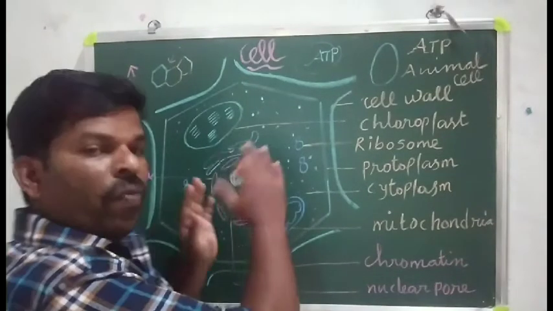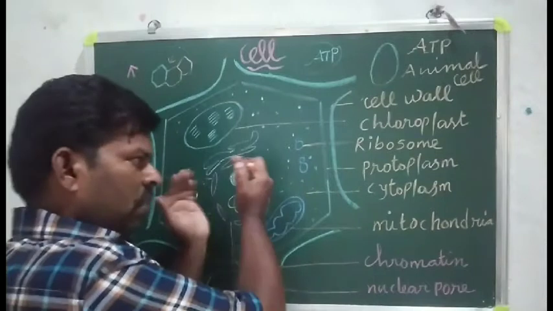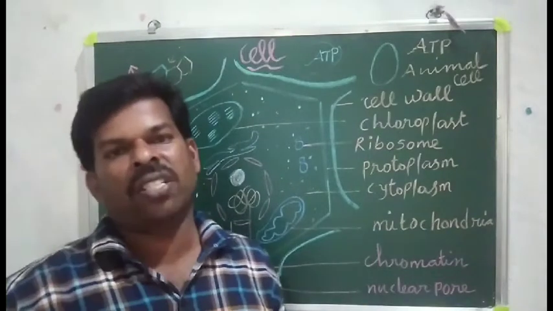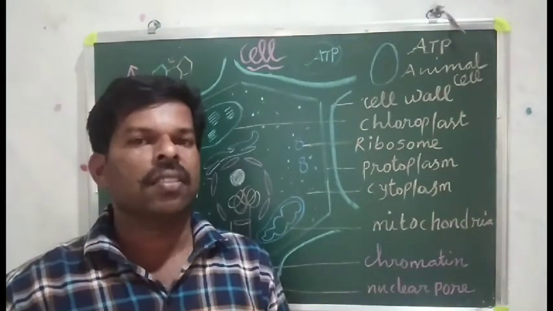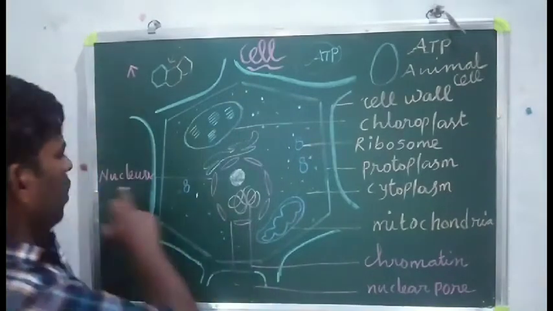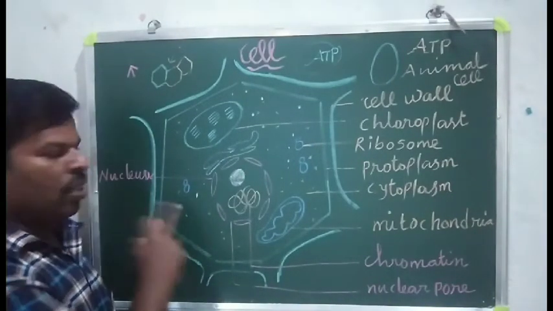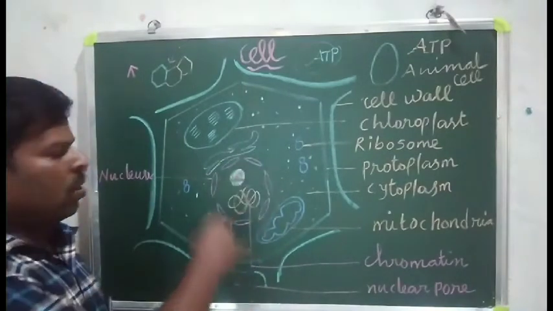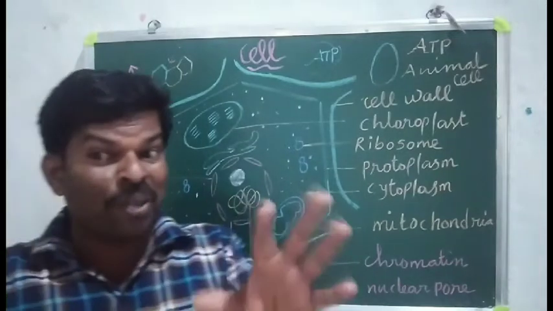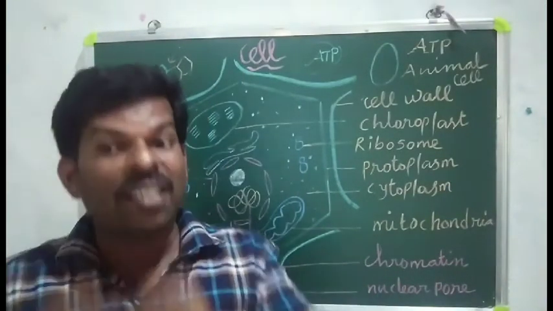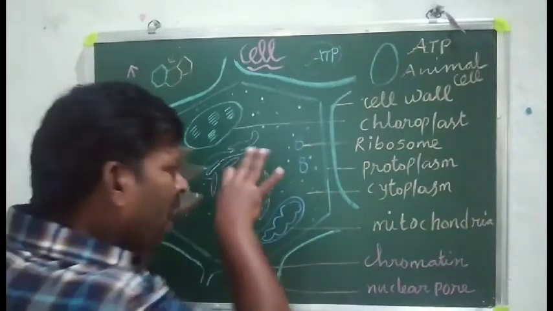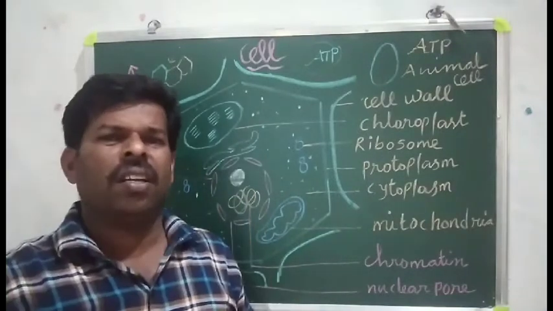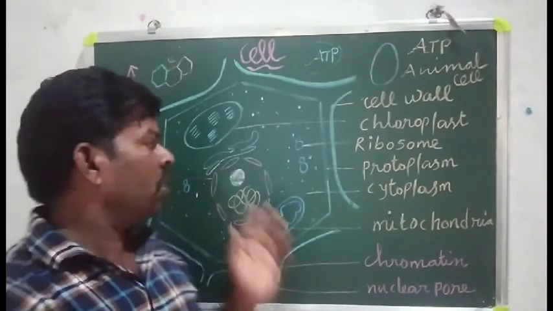When you look under the electron microscope, you clearly see a spherical-like structure in the cell. That is called the nucleus. Note down. They have many organelles. Again, inside, when you look under the electron microscope, there are many organelles inside the nucleus. Is it clear? What is the function of the nucleus?